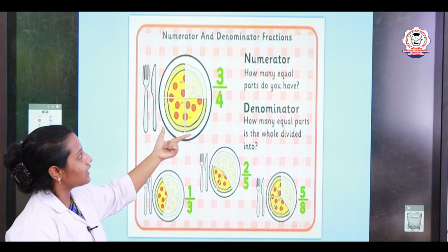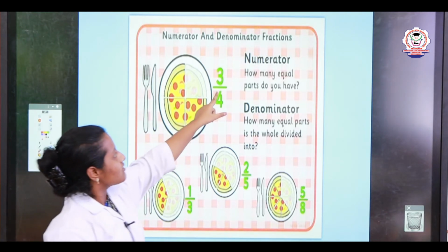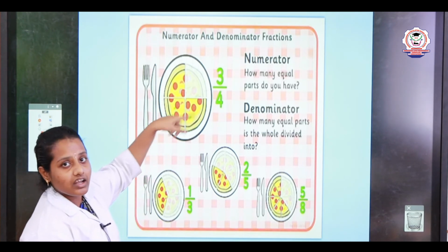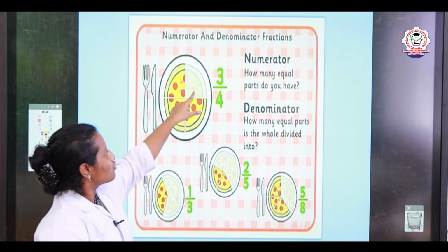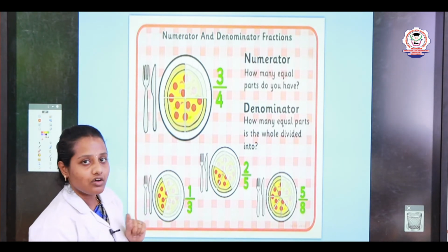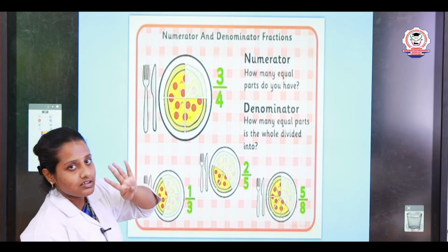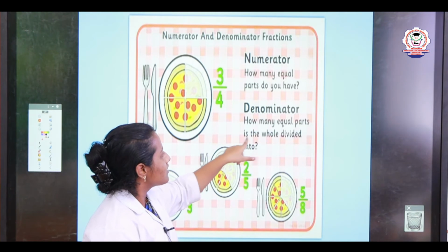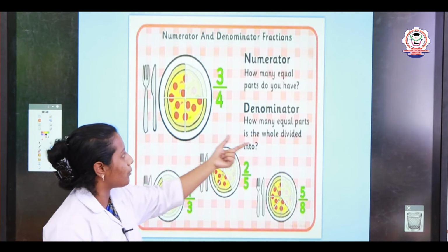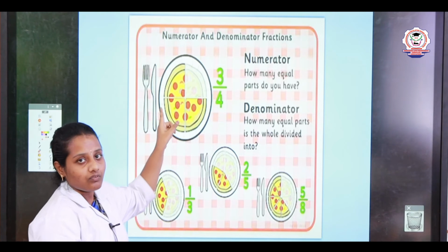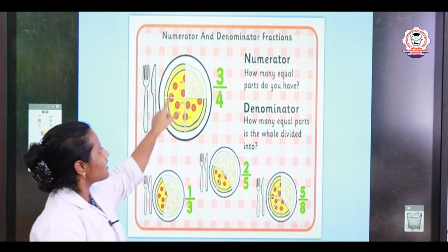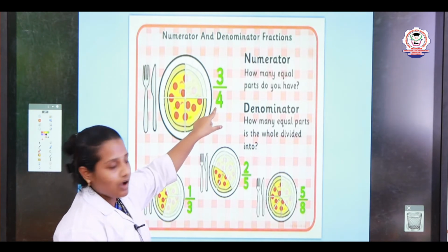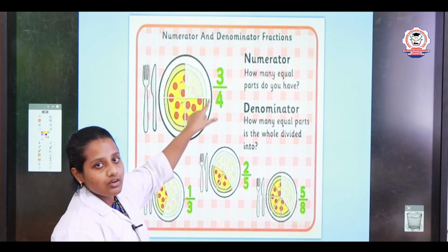See this example, they have given one pizza on the plate and the answer is 3/4. Now see how many parts they are divided into. How many parts is the whole divided into? 1, 2, 3, 4. Yes, it is 4 parts. Now see the denominator: how many equal parts is the whole divided into? I already told the denominator means the whole parts. We divided the pizza. See the whole parts 1, 2, 3, 4. So the denominator should be at the bottom. So the denominator written there is 4.